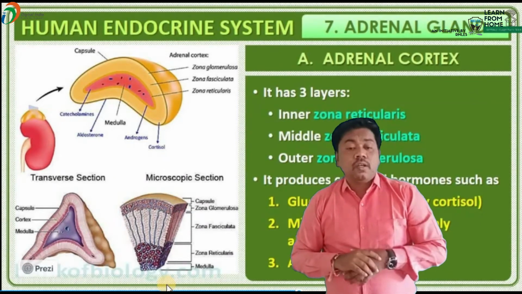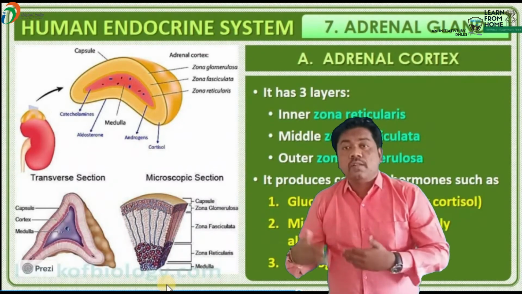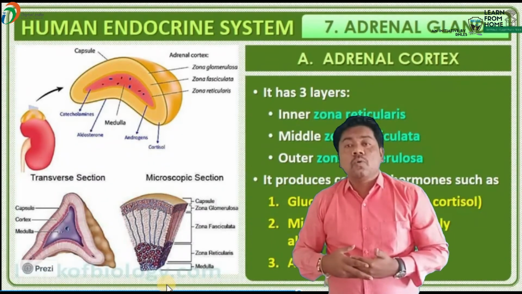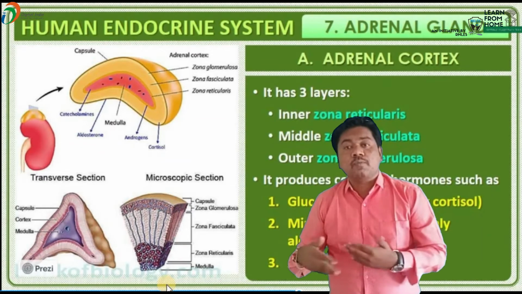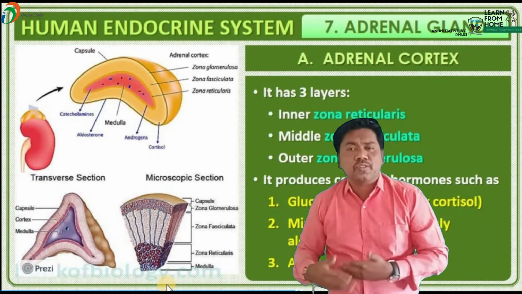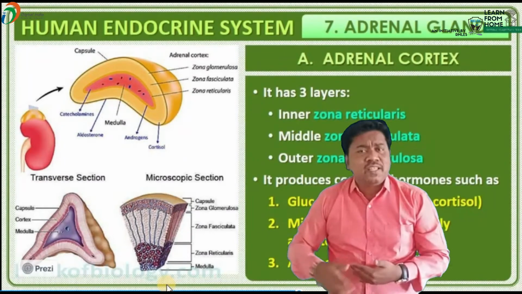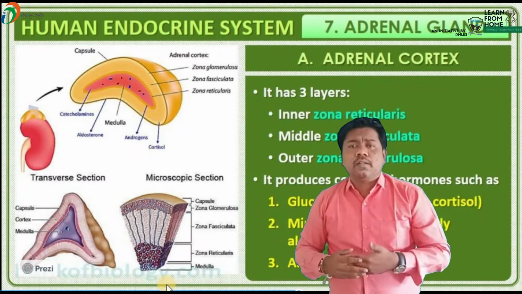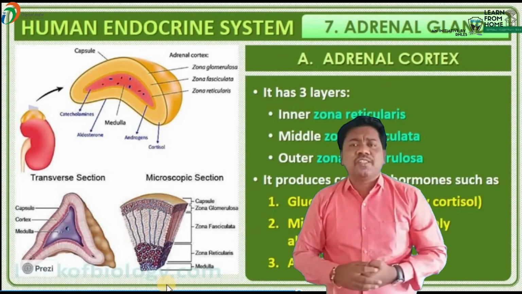This question was given in the 2015 examination, beta. Which of the following hormones is not affecting gluconeogenesis, meaning glucose metabolism? Which hormone is not involved in glucose metabolism? They have given four options. Option A is insulin, B is glucagon, C is cortisol, and the fourth option is aldosterone.